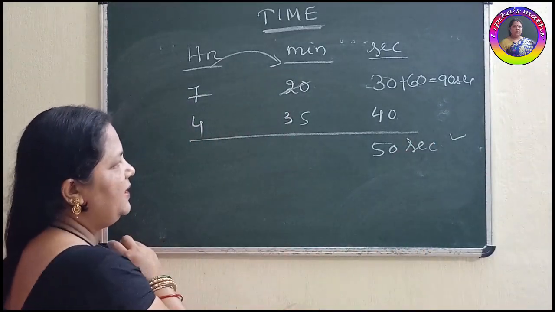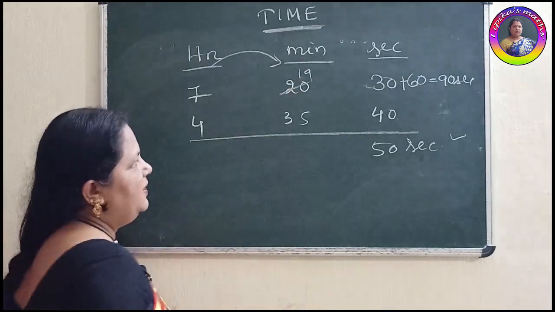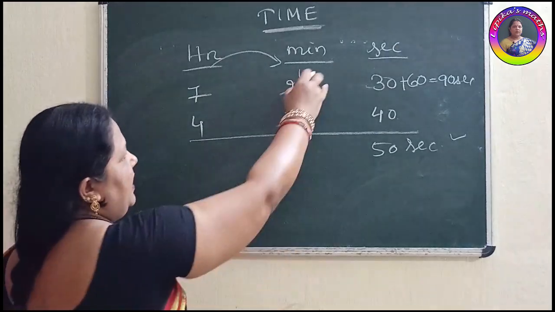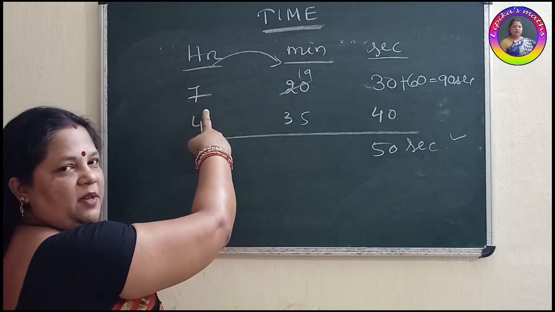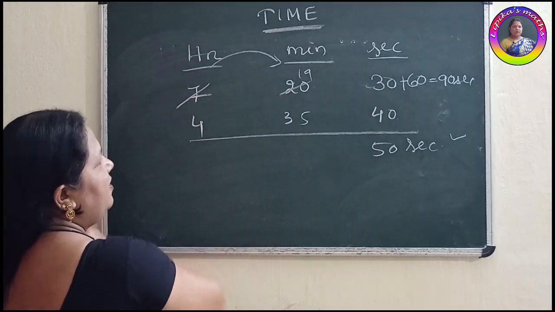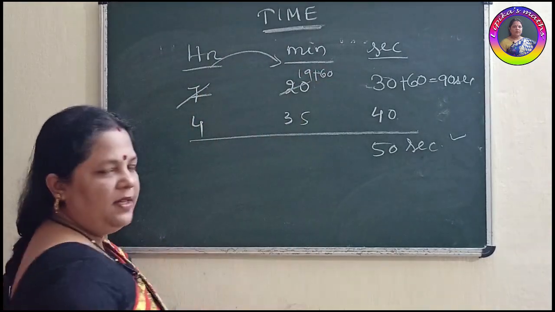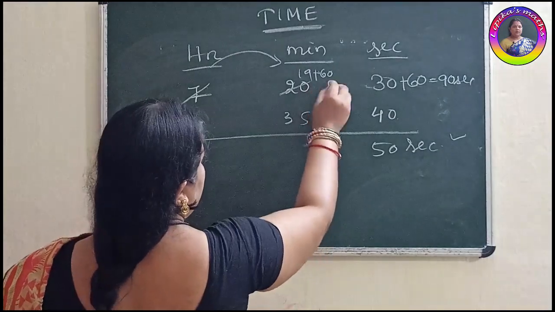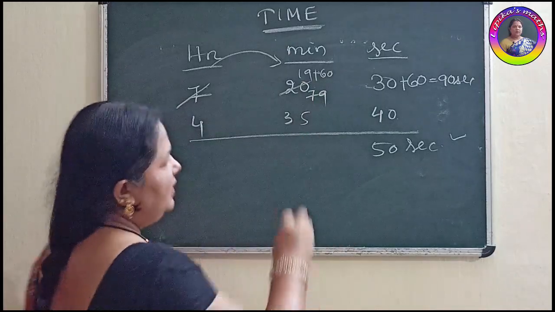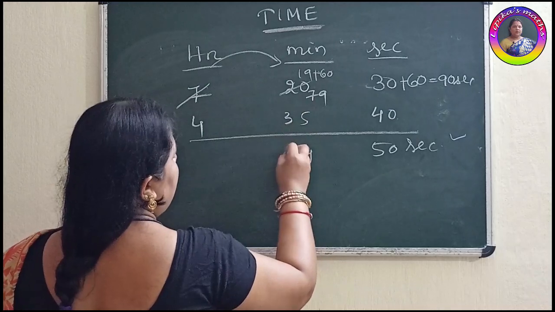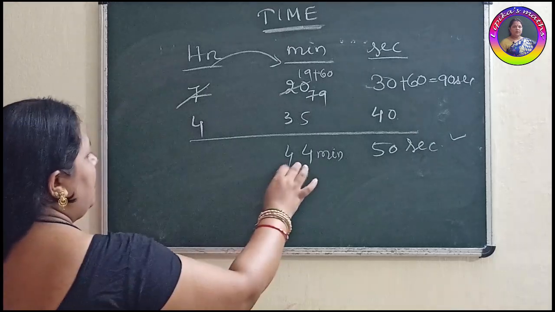Then come to minute place. Minute place 20 was there, but we had taken 1 minute. Now it's 19. Again one problem is here. 19 and 35. Here also we cannot subtract. Then we need to borrow from here. Neighbor place is hour. So 1 hour you will borrow from here. So when 1 hour will come to minute place, here also it will convert as 60 minutes. Okay. Then total how much is it coming? 79. 60 plus 19, 79. Now easily we can subtract. 9 minus 5 is 4. 7 minus 3 is 4. 44 minutes. Clear? This part also over.